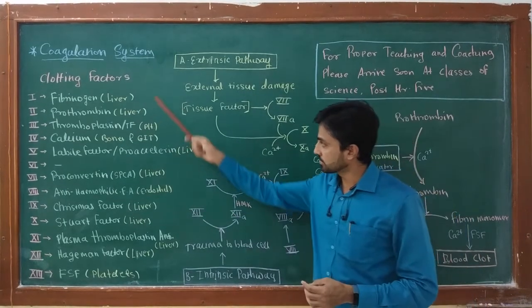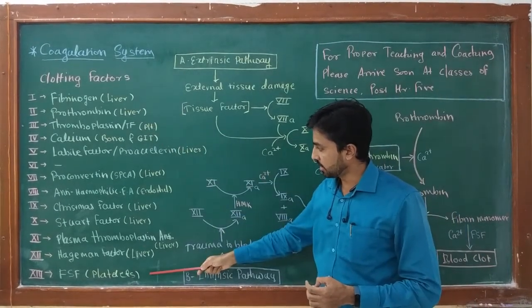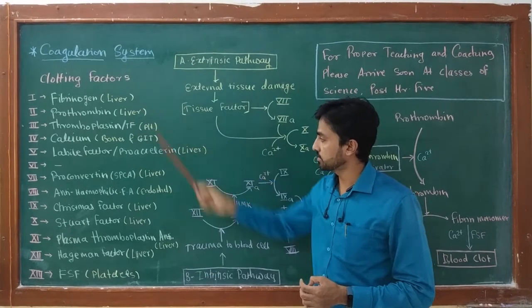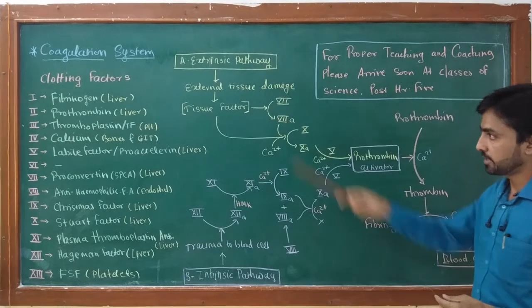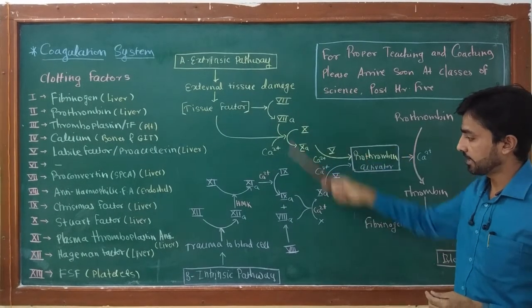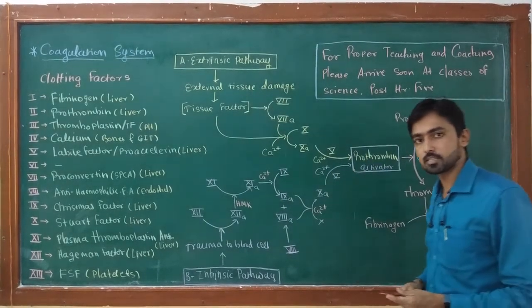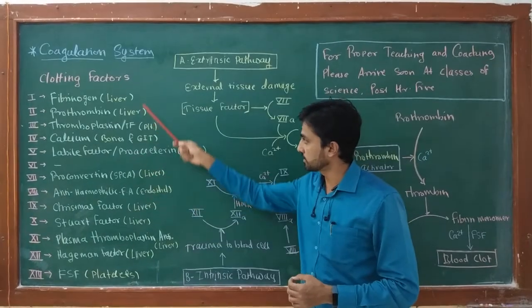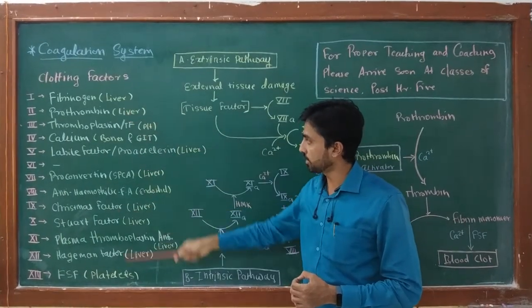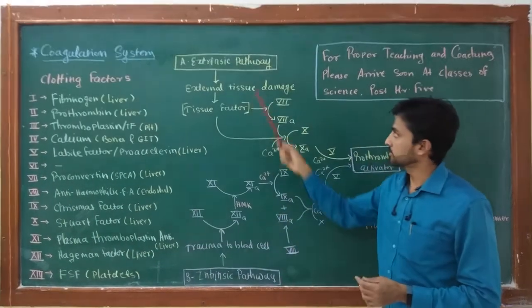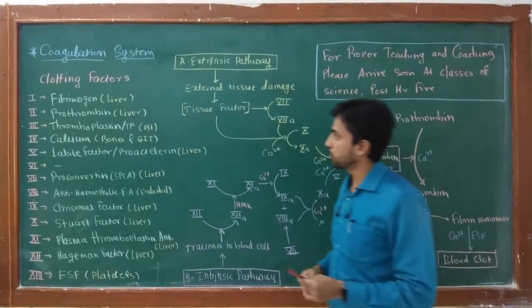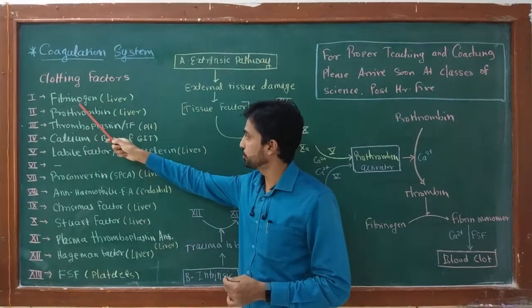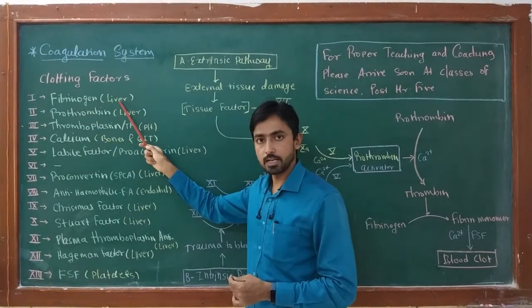Now there are total 13 clotting factors which are responsible for blood clotting and which take part in extrinsic and intrinsic pathway. So in today's lecture, I'm going to first discuss about 13 clotting factors, then extrinsic pathway and intrinsic pathway. So first clotting factor is fibrinogen, which is produced by liver.